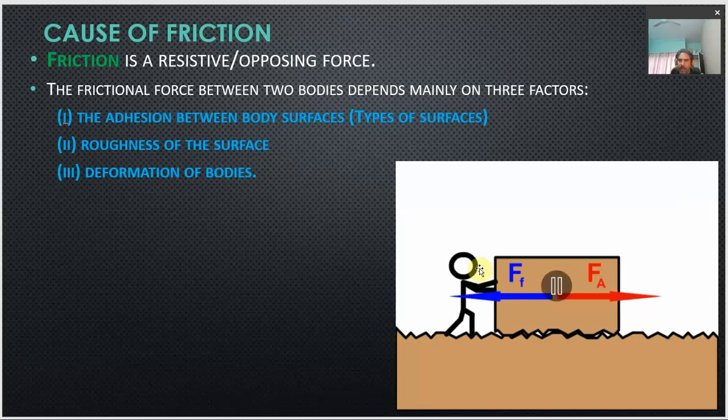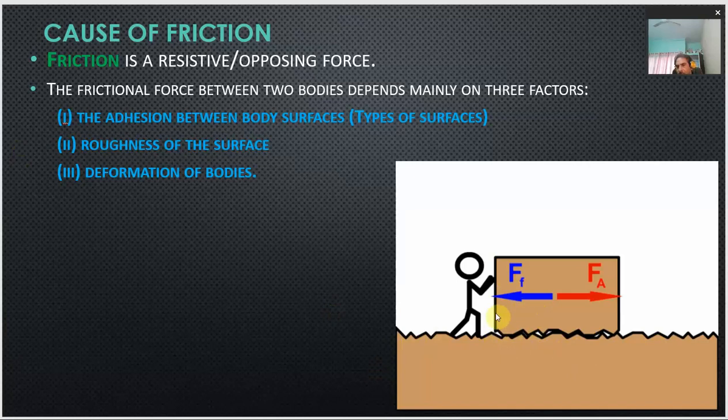Here one object is this box, and another object is a different surface, right? Whenever this box is lying over the surface of the second object, the atoms of the box are in close proximity to the atoms present in the second object, due to which the atoms of the box and the atoms of the second object feel attractive forces between each other.